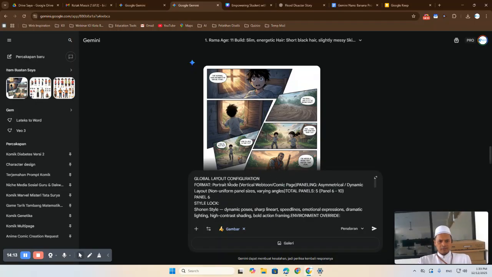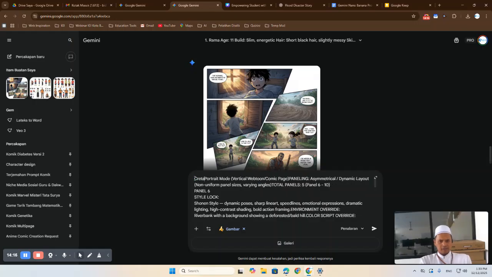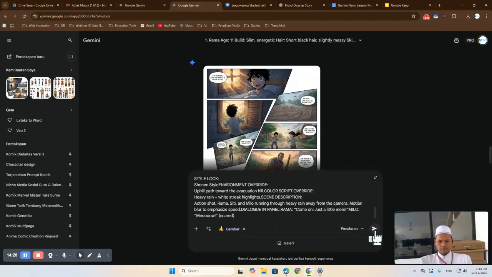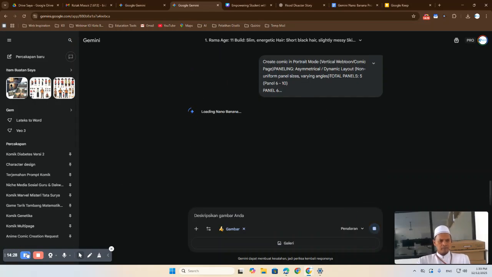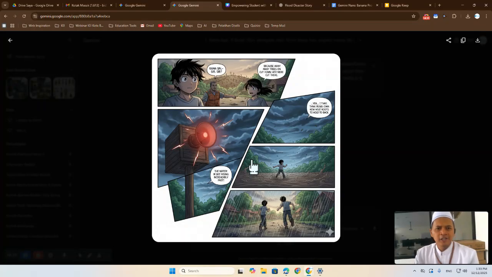Okay, let's erase this and create comic in portrait mode, paneling. Okay, Bismillah. And there you go. You have the same setting and character like this. Okay, and the water is rising incredibly fast. Maybe the text is not quite good, but you can edit the text and use it in Canva.